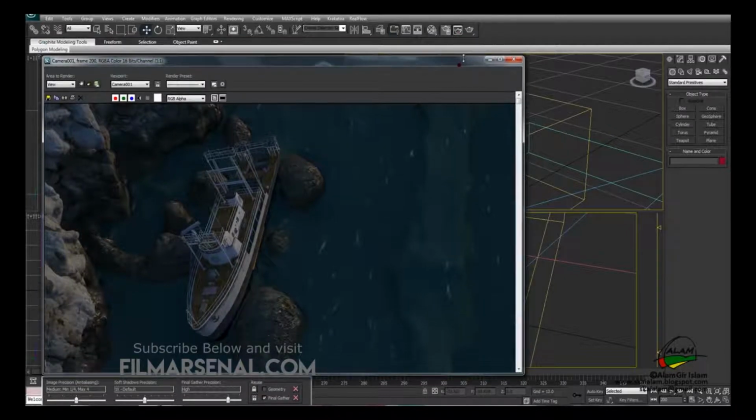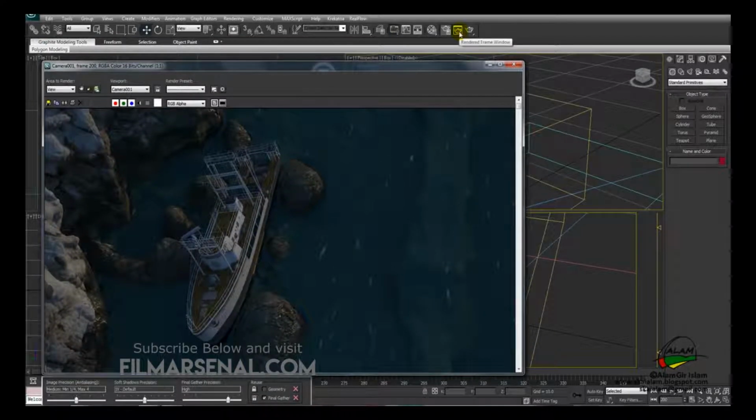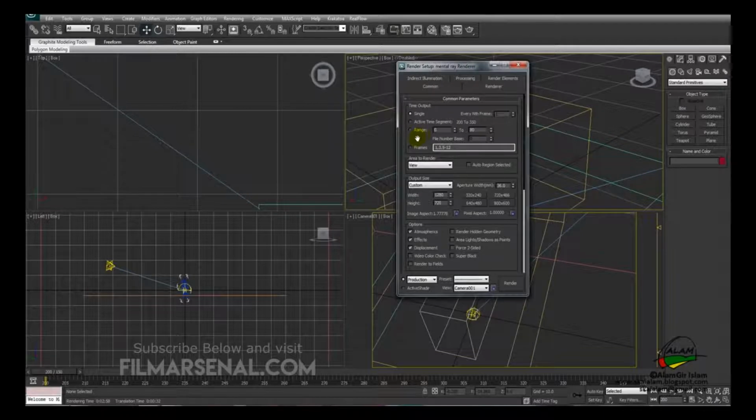Since this is ready, we can render out the sequence, and to render a sequence we'll go to the render setup, and in the common parameters from single we'll change this to active segment, that is from 200 to 350.